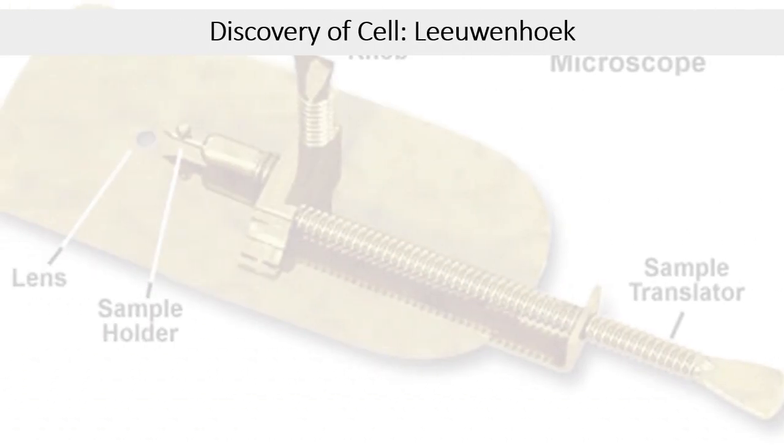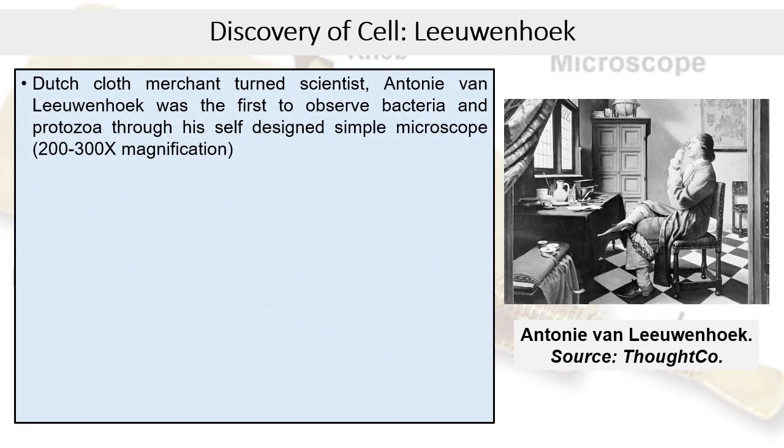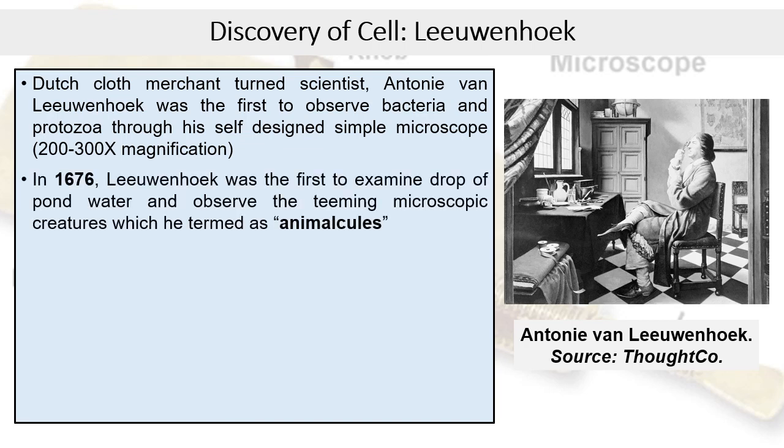Here, we discuss the role of Antony Leeuwenhoek in the discovery of cells. Antony Leeuwenhoek was a Dutch cloth merchant who came across magnifying glasses used in cloth shops to observe the thread densities. Leeuwenhoek somehow became interested in studying microscopic life forms, for which he designed his own simple microscope having 200 to 300 times magnification. In 1676, Leeuwenhoek became the first person to observe microscopic creatures in drops of pond water, which he termed as animalcules.